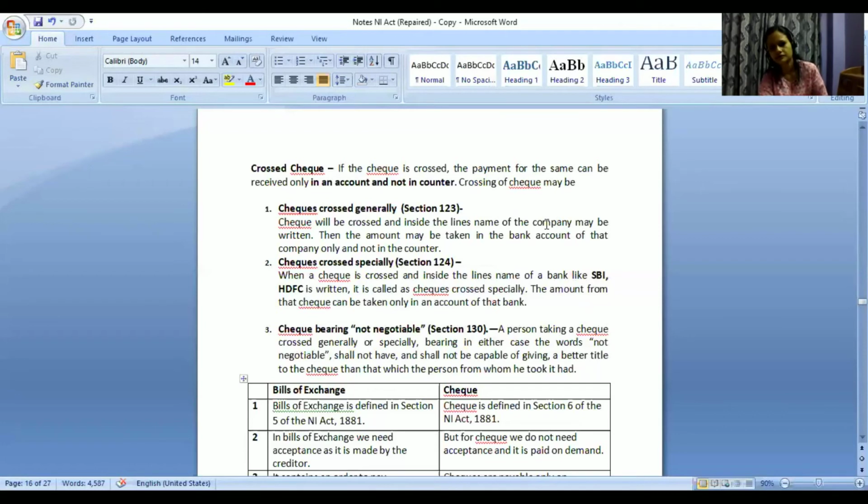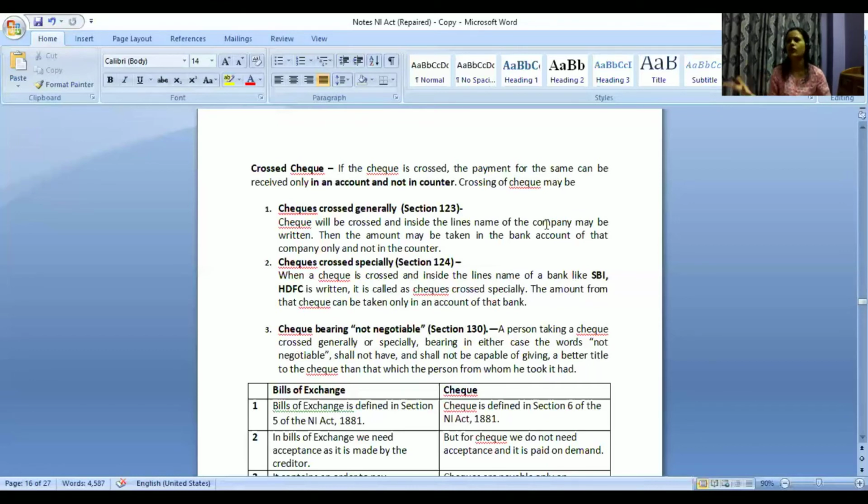Ma'am, is it compulsory to write the name inside the crossed lines? No, it is otherwise not necessary. If you want, then you can write. Sometimes the person may also request, or sometimes the person may say that I don't want. Accordingly, based on the two persons who are transacting, they can decide.